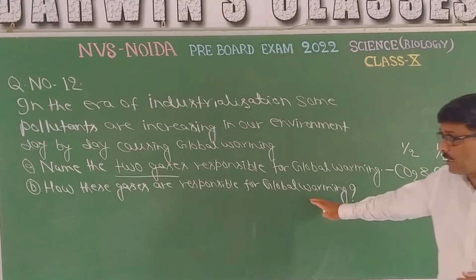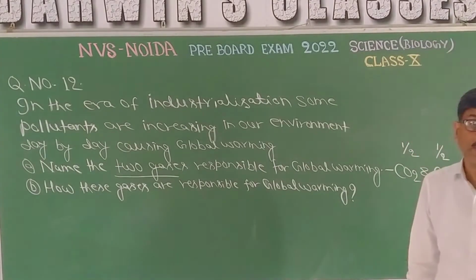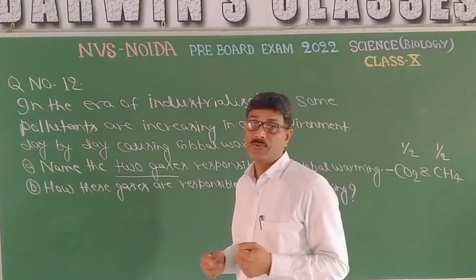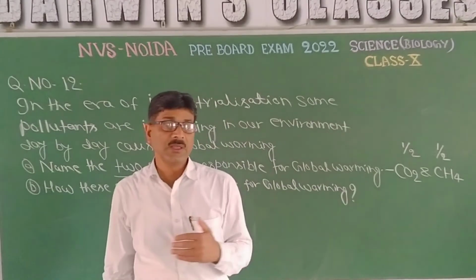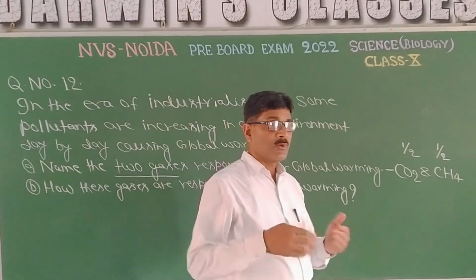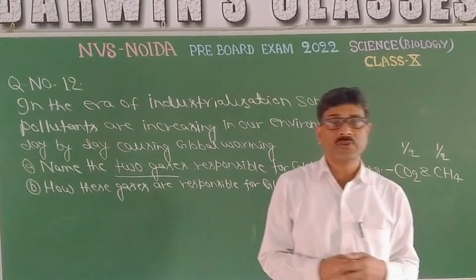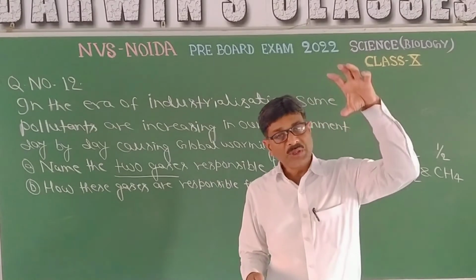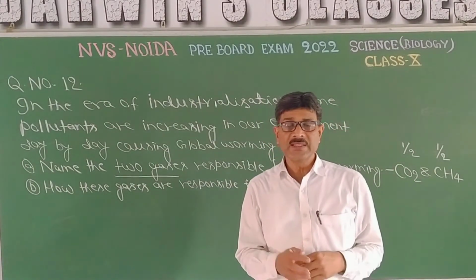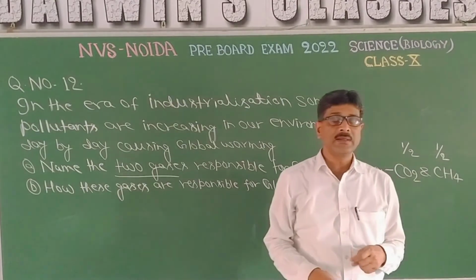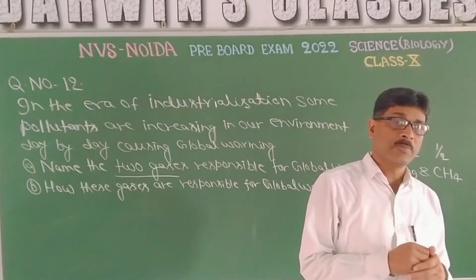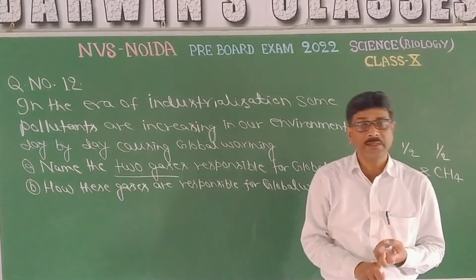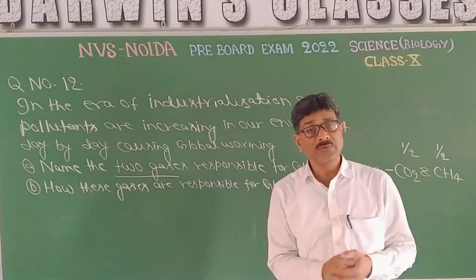Second one, how these gases are responsible for global warming. So what happens in global warming? When the infrared rays from the sun come to the earth, then the atmosphere, where oxygen, carbon dioxide, nitrogen, all the gases are there, water vapor is there, dust particles are there. So while coming from the sun, the infrared rays penetrate that atmospheric air and come to the surface of earth, and it leads to the heating effect of the earth's surface. And after hitting the earth, it radiates the infrared rays.